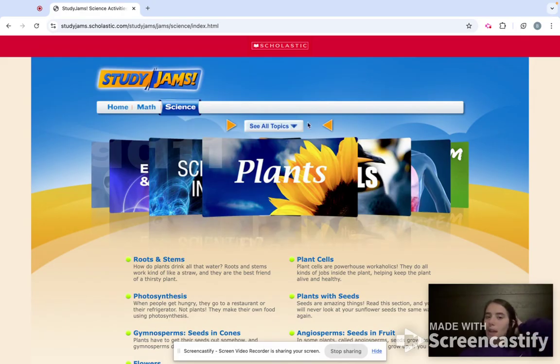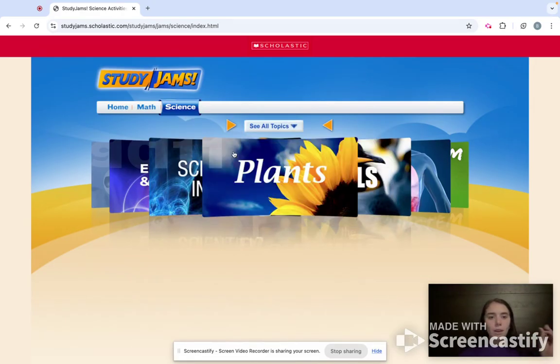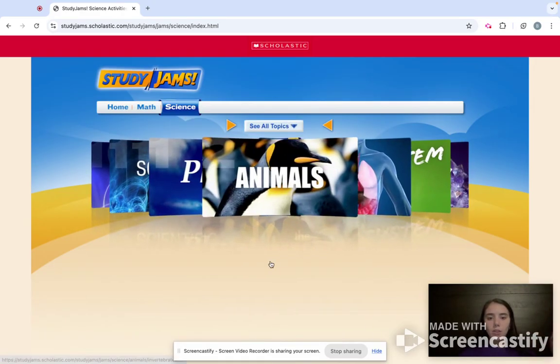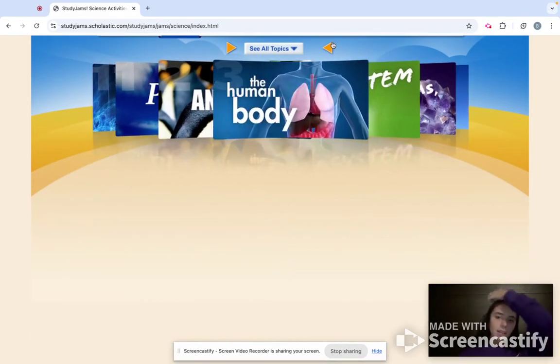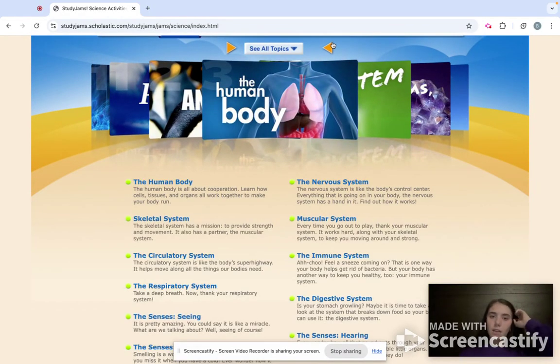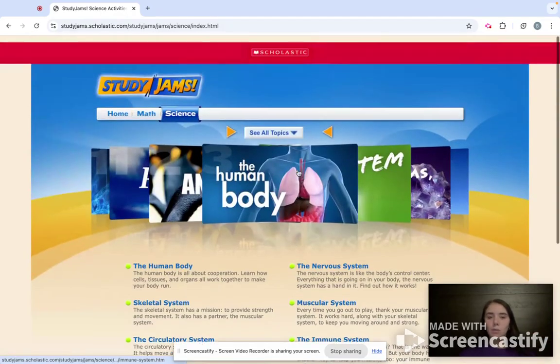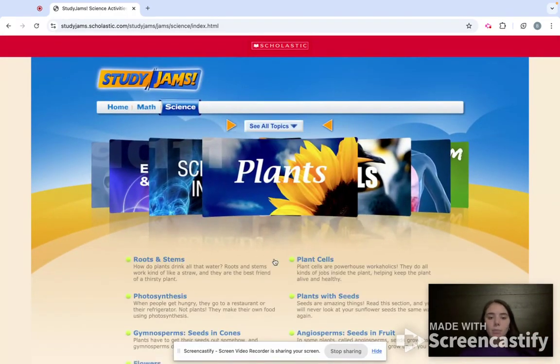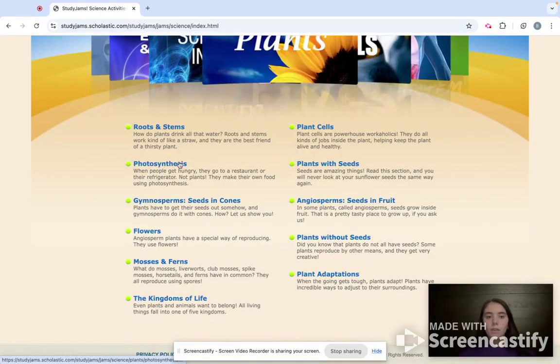So just as with the math, you can click on whatever you want to go to, or you can slide through and see all the amazing options that are offered underneath. As you can tell, there are a ton for the human body. But I'm going to go back to plants, and we are going to click on photosynthesis.